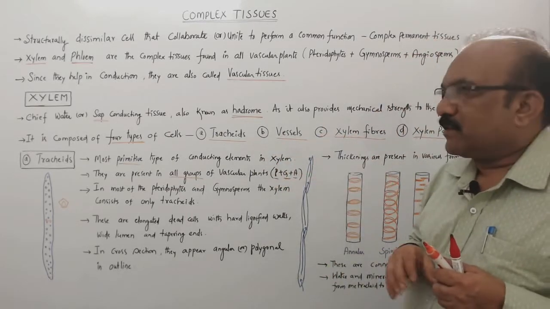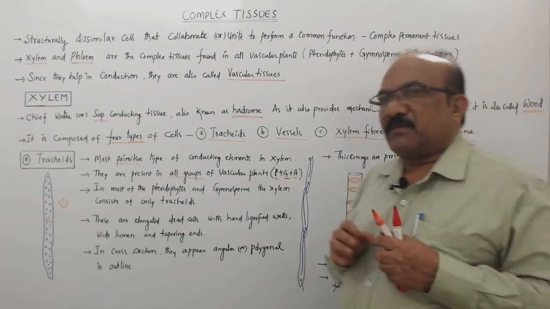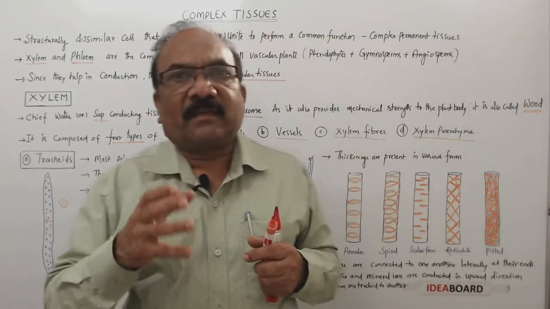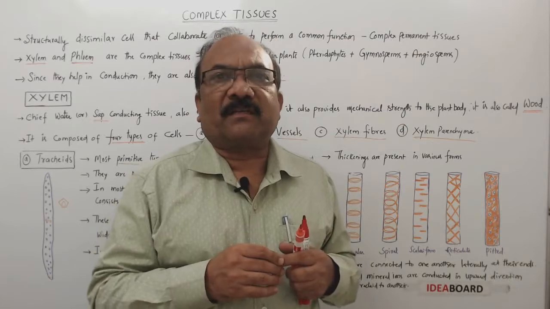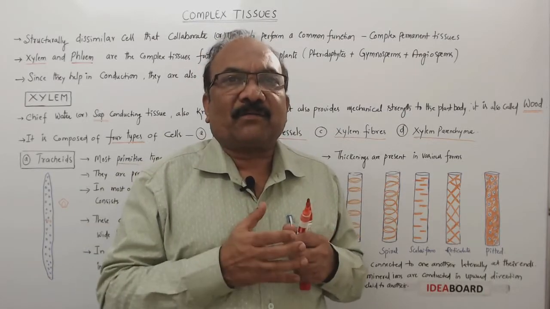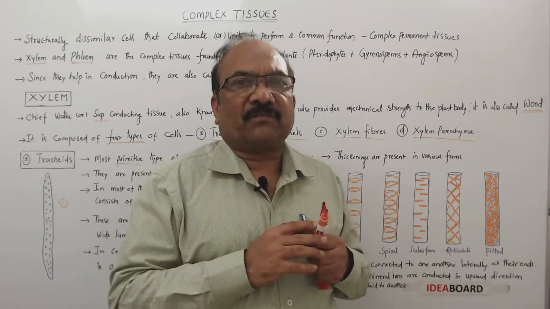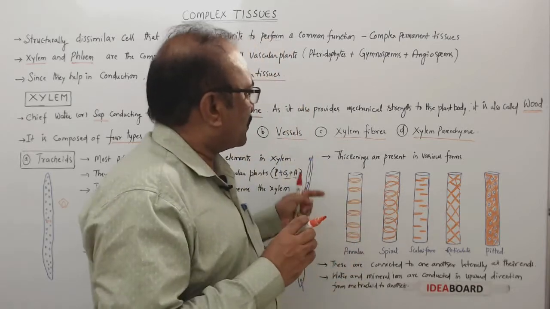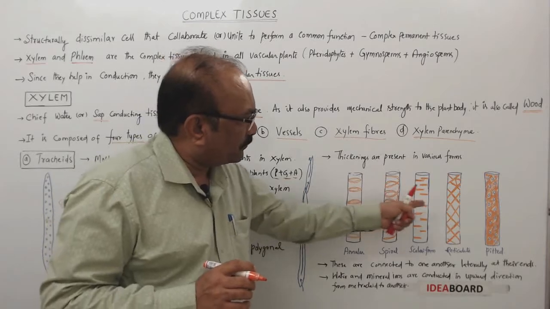And they possess lignified walls. But one special feature we have to discuss here. This lignin secondary wall is not deposited uniformly on the primary wall. It is deposited in different patterns. We can see these different patterns here.